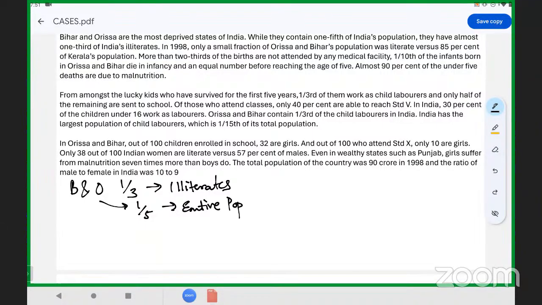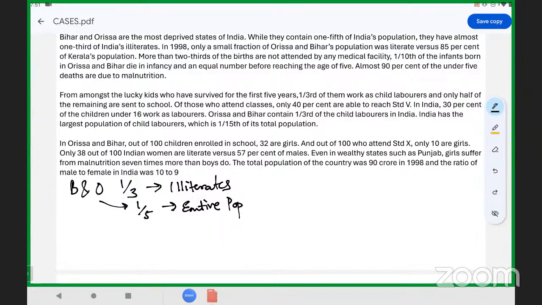Now, in 1998, only a small fraction of Orissa and Bihar's population was literate, maybe a negligible part of the total population, when we compare it to Kerala's population, which was 85% literate.